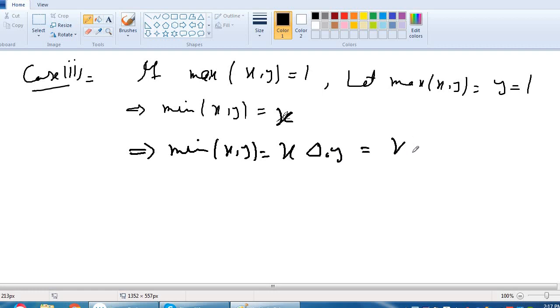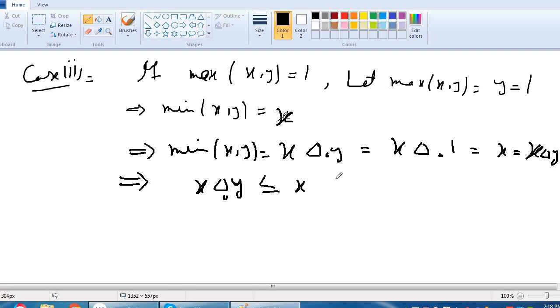So x delta node 1 will be x, and it is equal to x delta y. This implies that x delta node y is less than or equal to x delta y. This is our equation number 2.